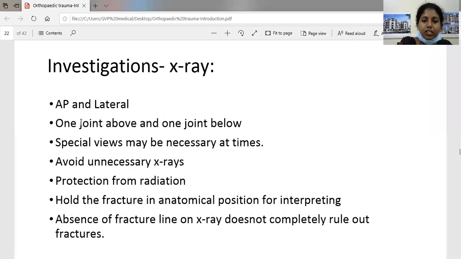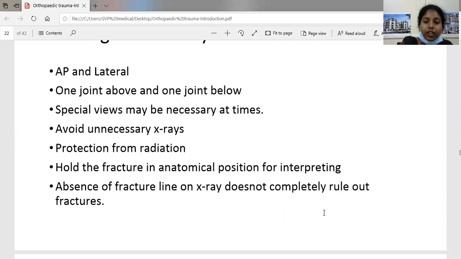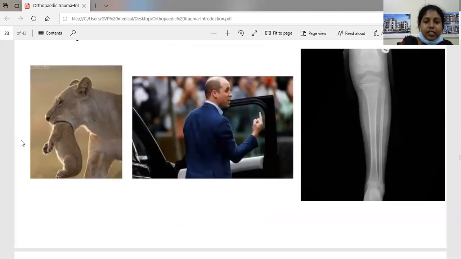Special views may be necessary at times, and avoid unnecessary X-rays to protect from radiation. You should hold the fracture in anatomical position for interpreting. And absence of a fracture line on X-ray does not completely rule out a fracture. So these are the X-rays. By seeing these views, we think there is no fracture.